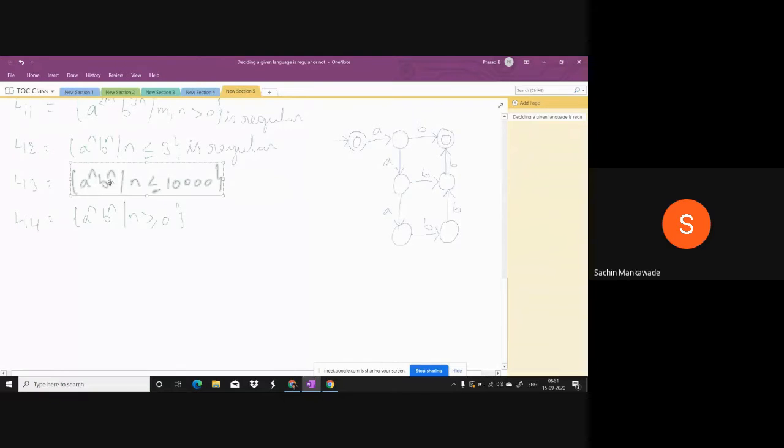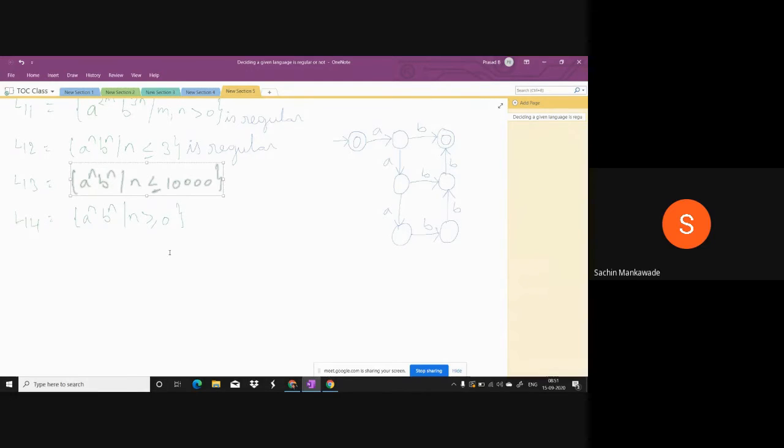A's and B's must be equal because A power n is followed by B power n. Here, both powers of A's and B's are equal. So you have to count the A's, count the B's, and check whether they can be equal or not. Of course, we cannot count A's and B's, but we can construct, like in L12.